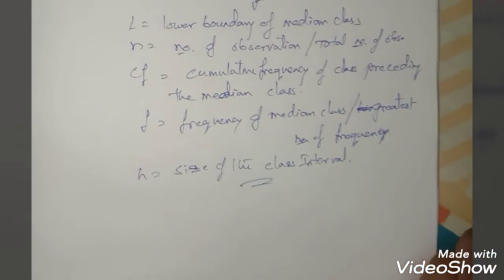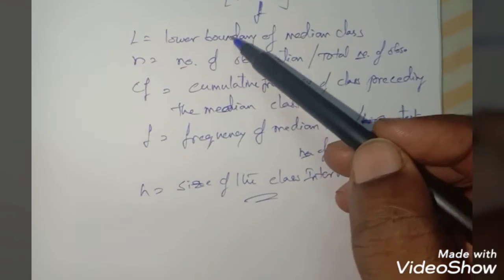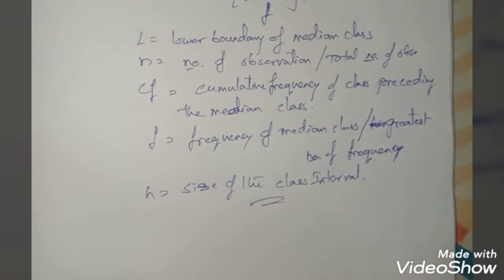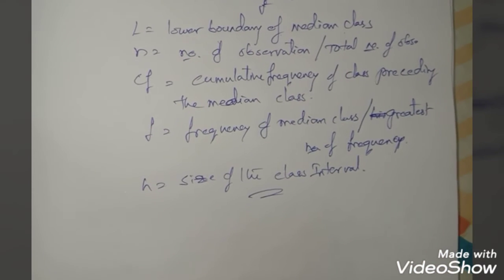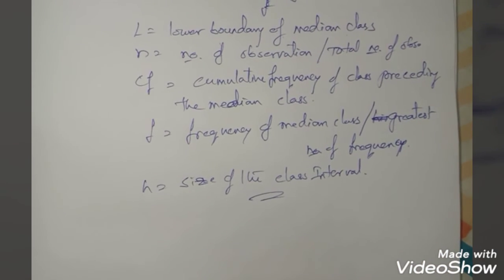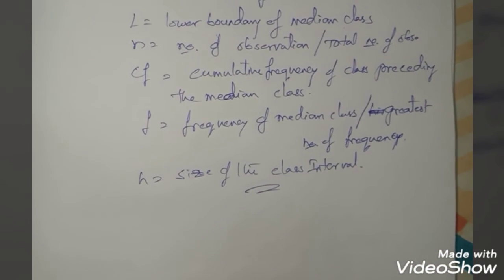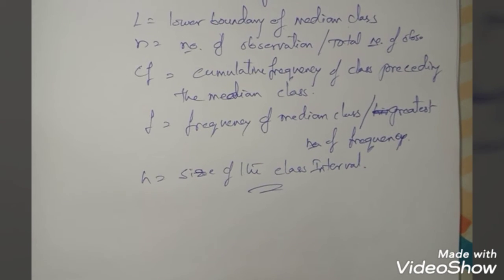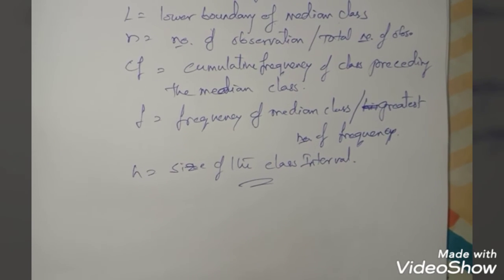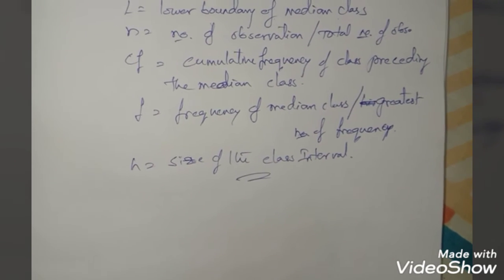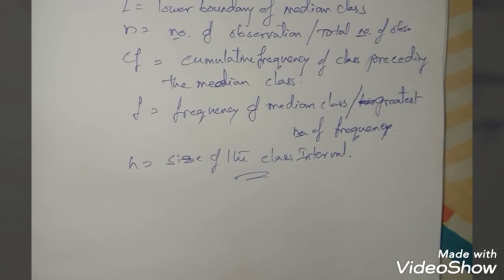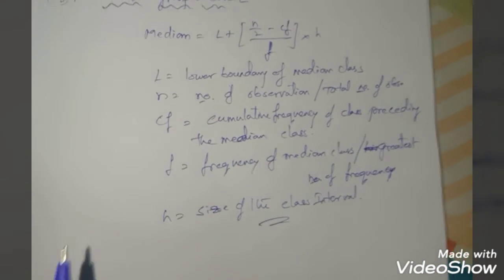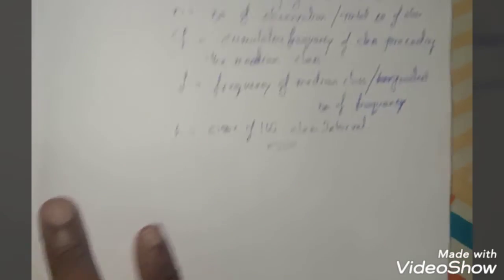So these are the terms of the formula. L is the lower boundary of the median class. n is the number of observations, or total number of observations. CF is the cumulative frequency of the class preceding the median class. f is the frequency of the median class, or the highest number of frequency. h is the size of the class interval. So this is the formula to find median for grouped data. Now coming to the third one.